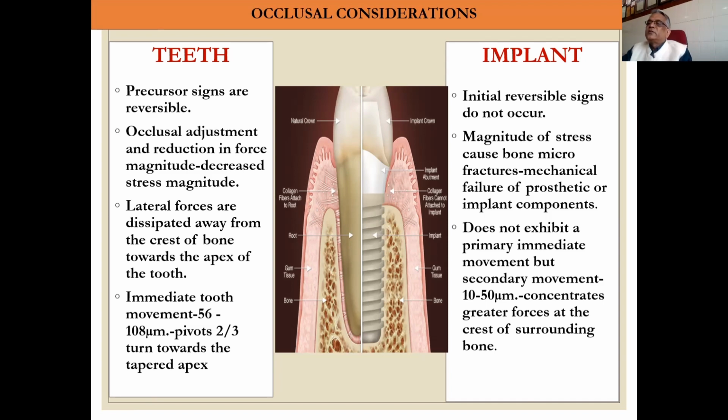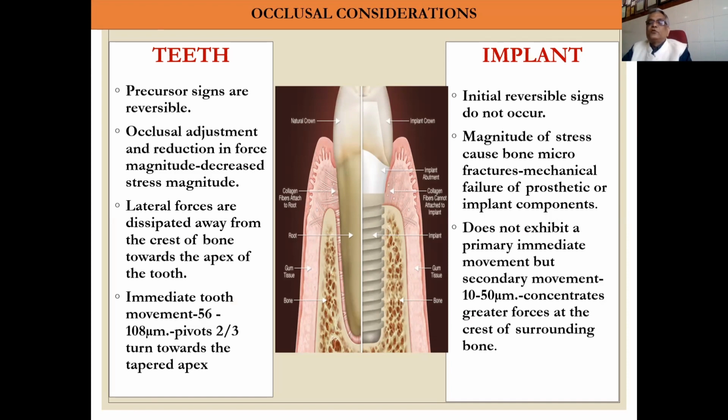Occlusal adjustment and reduction in the force magnitude decrease stress magnitude. Here, magnitude of stress can cause bone microfracture, mechanical failure of prosthetic or implant component. As I told you, this is the beauty of PDL, which is doing the adjustment. And in the case of implant, it may cause the failure of osseointegration and failure of the bone and implant fusion.